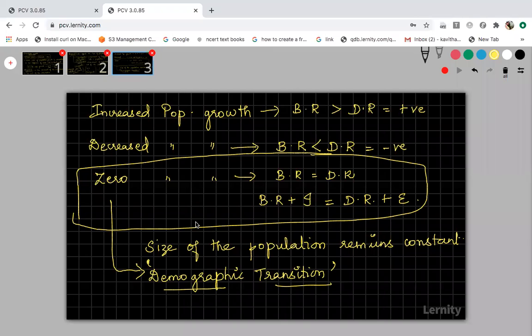You please copy this one. So this increased, decreased and zero is very important. So shall we move on to the next attribute?